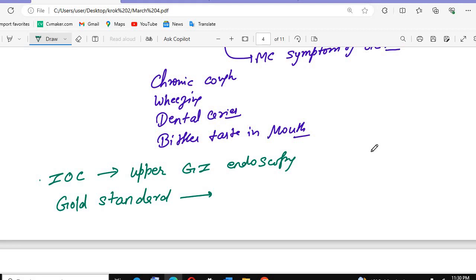So what is the gold standard diagnosis for GERD? That is 24 hours pH monitoring.